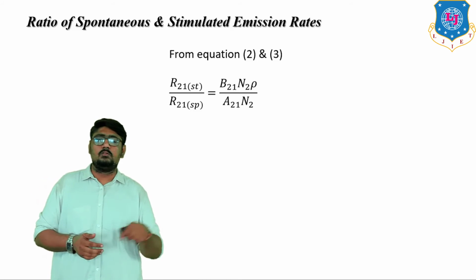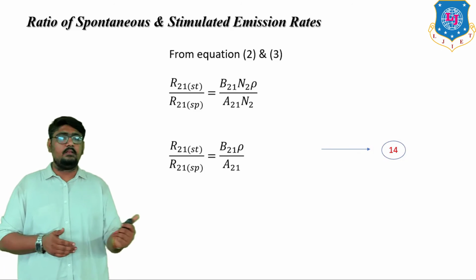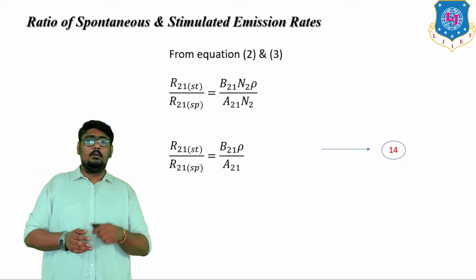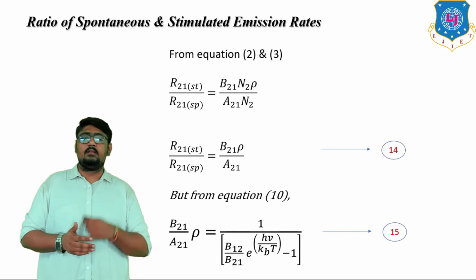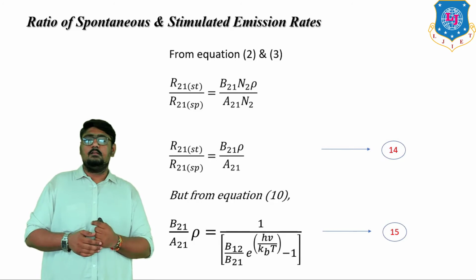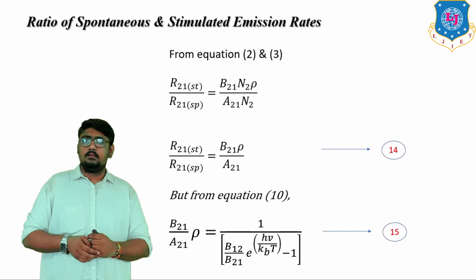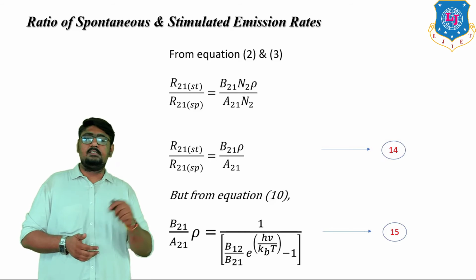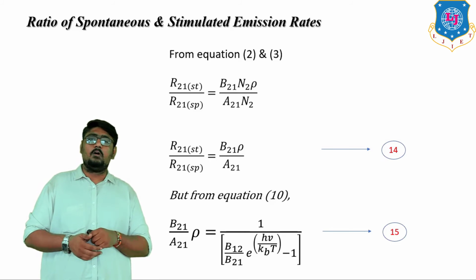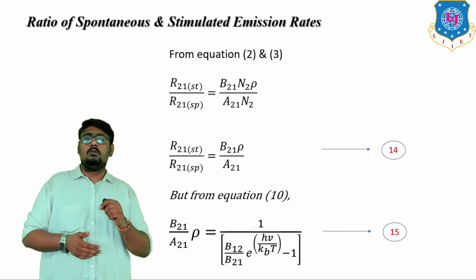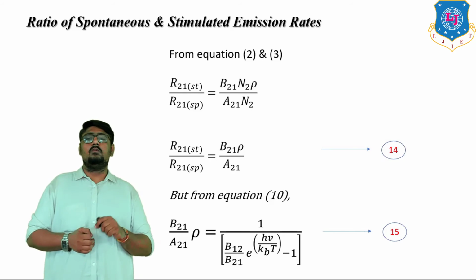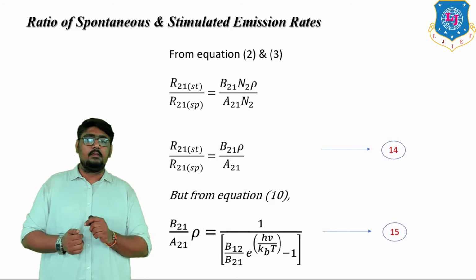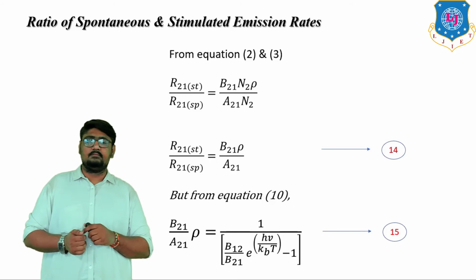N2 gets cancelled out, so we get equation number 14. But from equation 10, we know that B21 upon A21 into rho is equal to 1 upon (B12 upon B21 into e raised to hv by kBT minus 1). That is equation number 15.